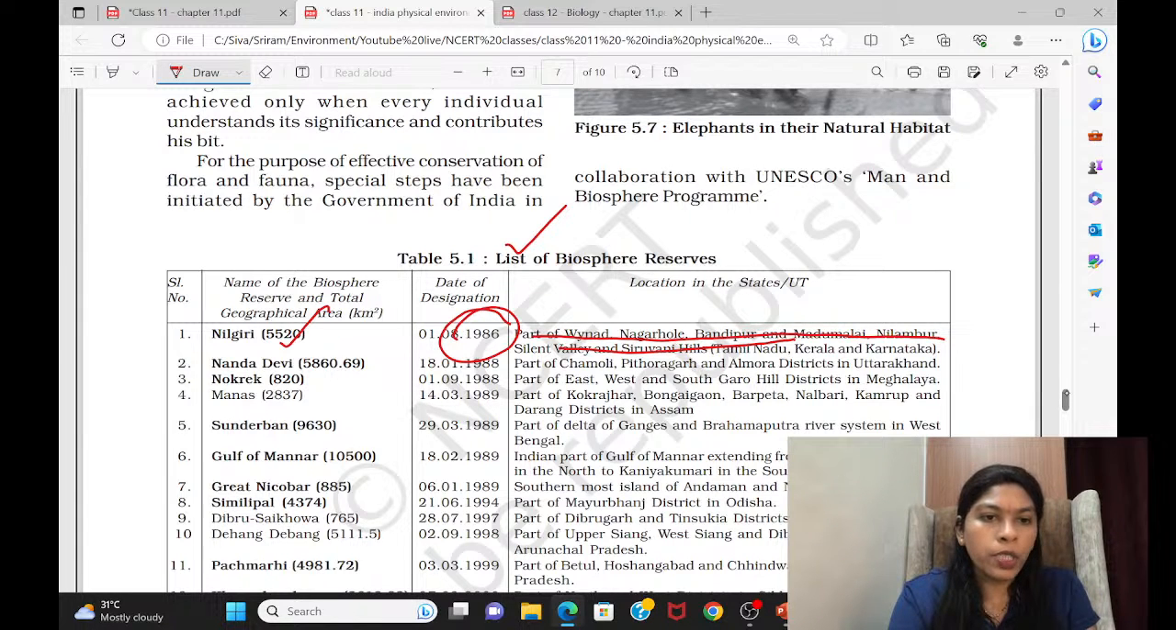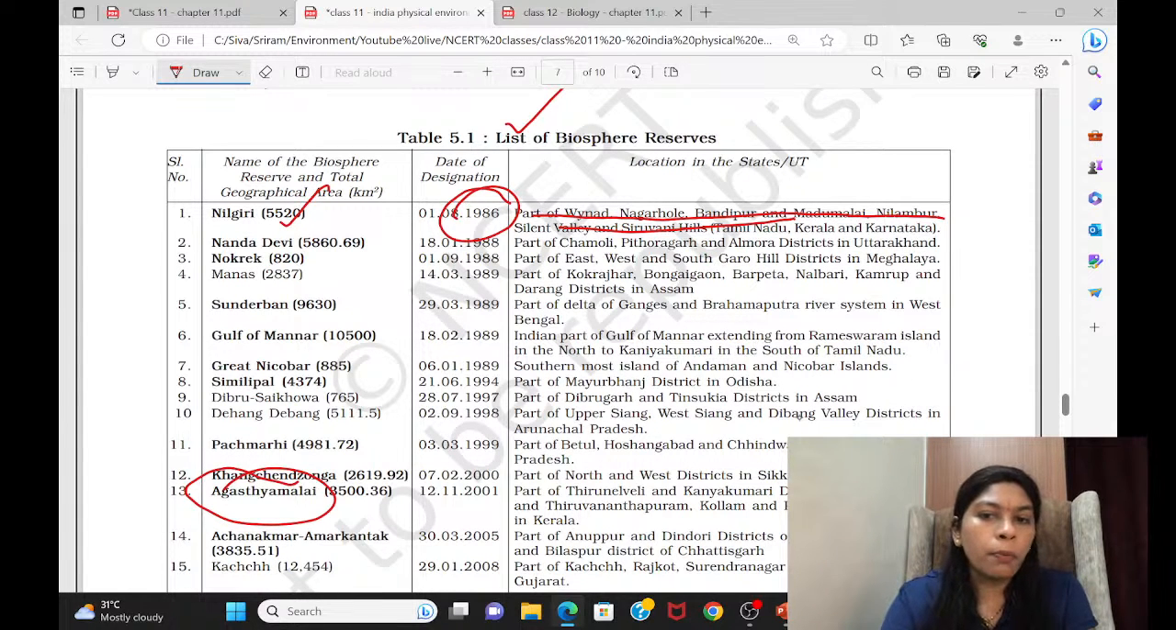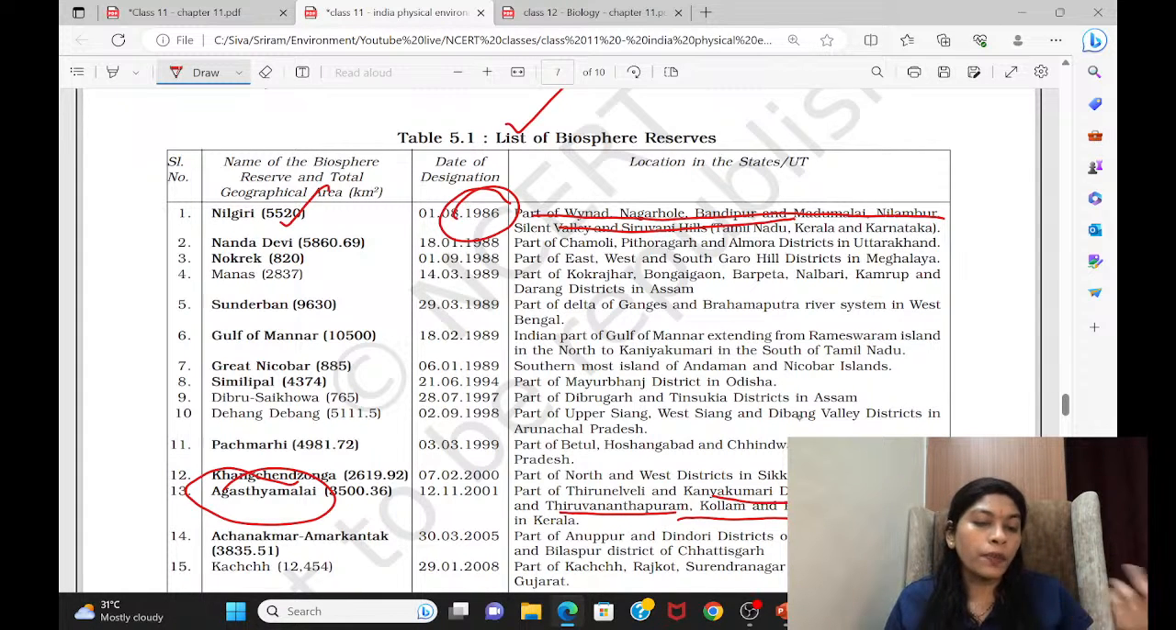One time they asked a question related to the Nilgiri biosphere reserve only, I think. No, Agastya Malay biosphere reserve. They asked which are the parts of this particular biosphere reserve. Not only the areas, they asked for the tiger reserves and wildlife sanctuaries which are part of this particular biosphere reserve. So you have to be very careful when you are reading the particular biosphere reserve.